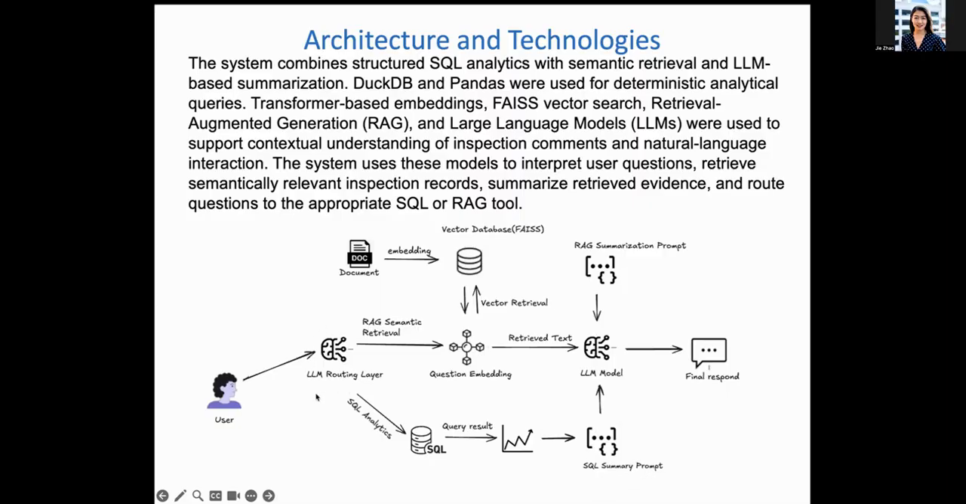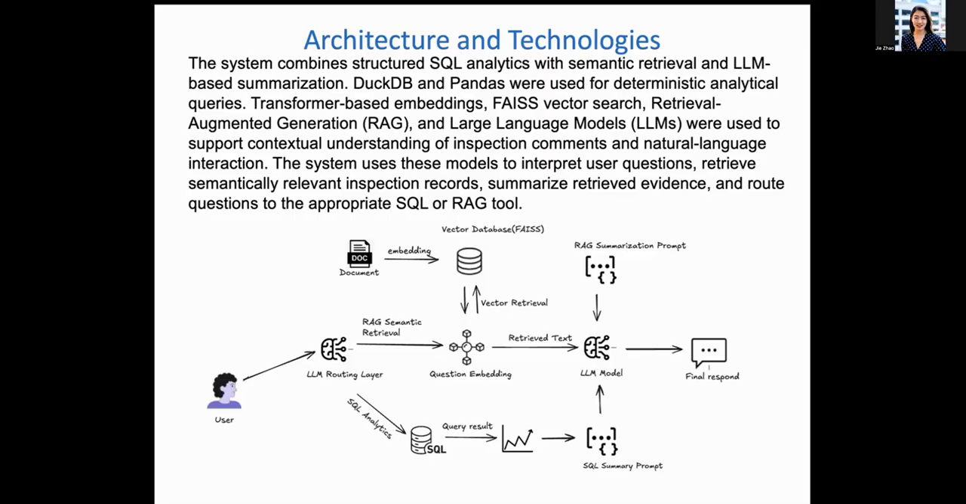If the user asks a question that is more related to meaning or finding patterns, it will route to the RAG semantic retrieval path. Context-based questions will route into this path. Prior to all of this, the inspection comments are first converted into embeddings and stored in a vector database. When the user question comes in, it is also converted into an embedding and compared against the vector index to retrieve the most relevant inspection comments. Depending on K, we define whether it's the top 3 or top 5 based on the calculated similarity scores.